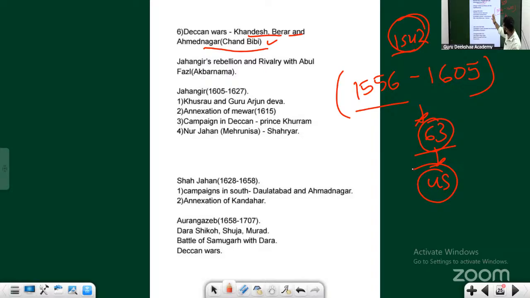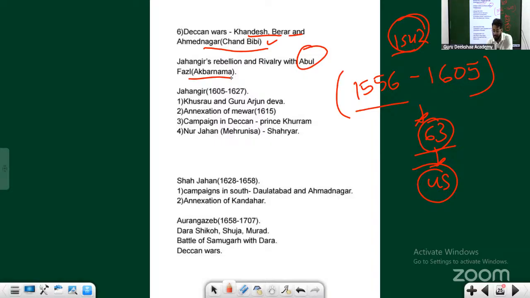Okay, ultimately that rebellion was controlled. Within that rebellion, Jahangir had a fight with Abul Fazl, who wrote a book called Akbarnama and was considered very dear to Akbar. Akbar was furious with Jahangir. It's not that Akbar gave the power to Jahangir with open arms; Jahangir had to fight for it.